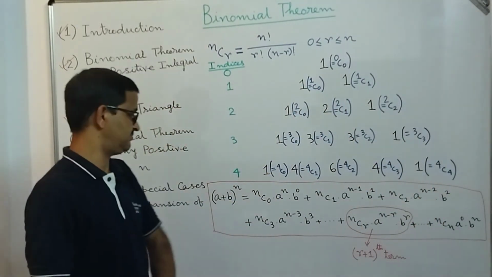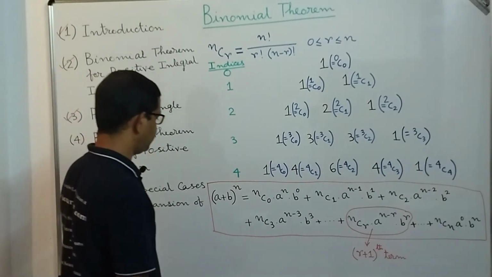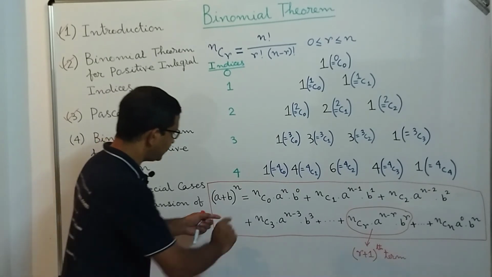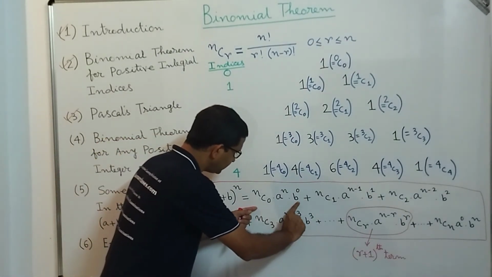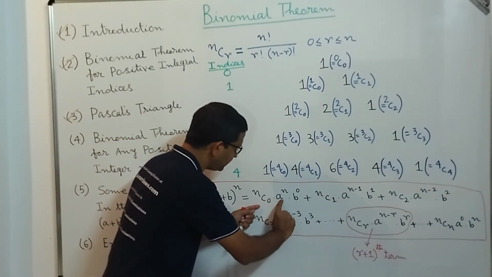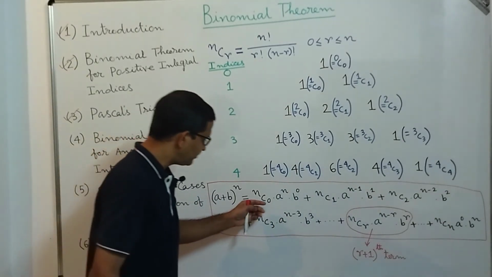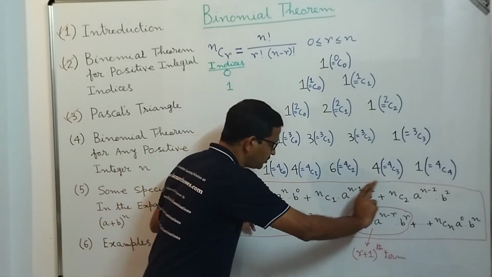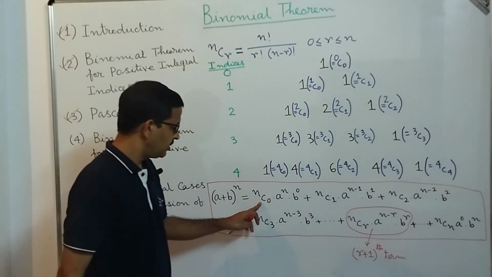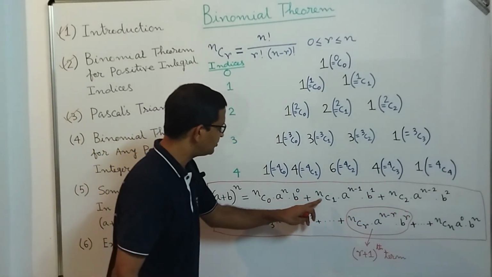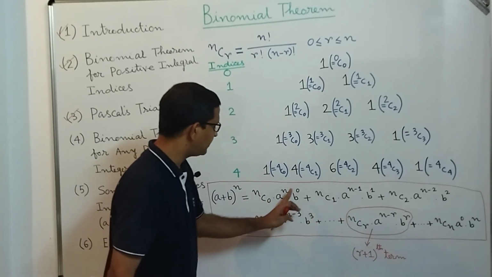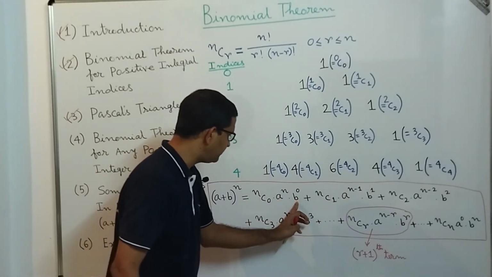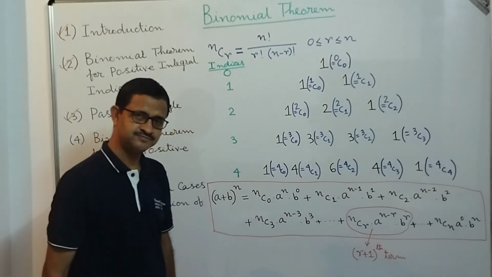That is the first observation. The second observation is that, as we start with nC0 a^n into b^0, this is the first term, and as we proceed till the (n+1)th term, in each subsequent term the power of a is reduced by 1 and power of b is increased by 1.